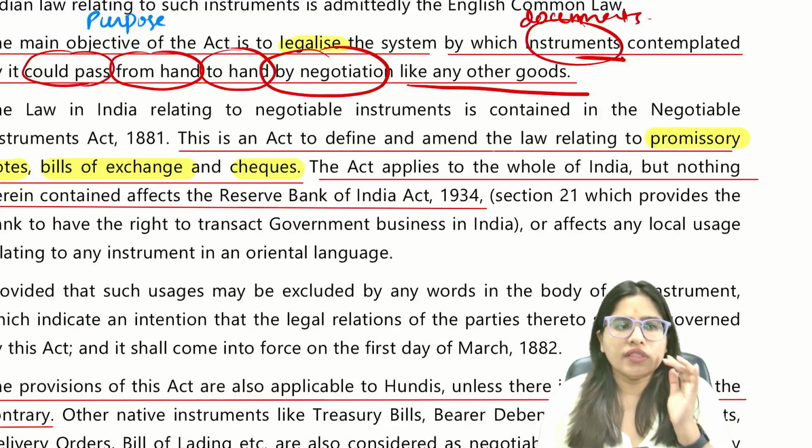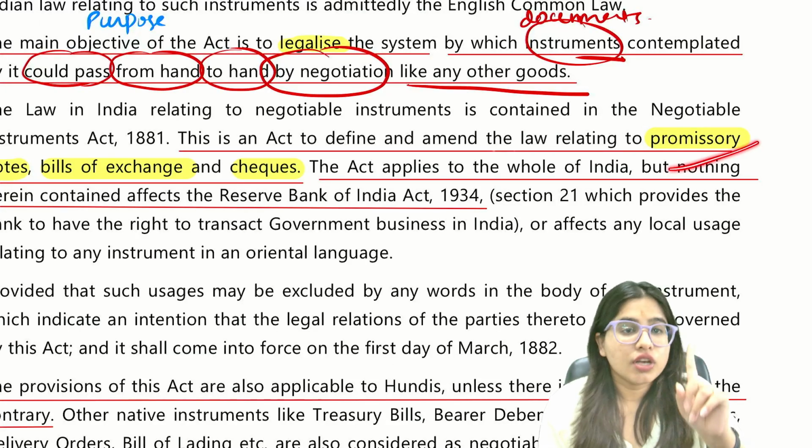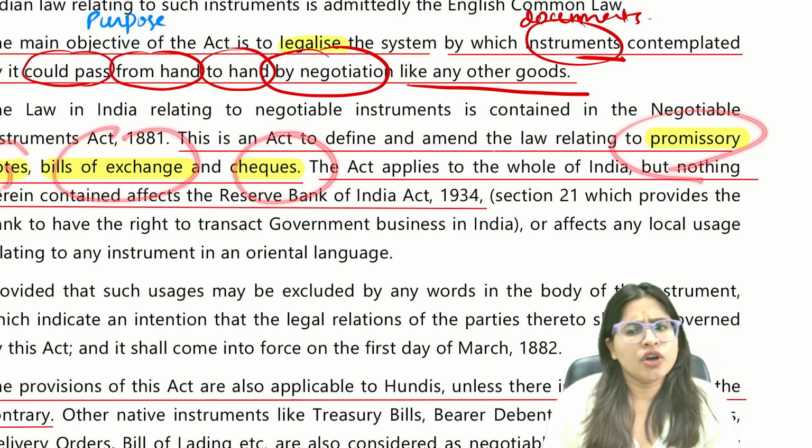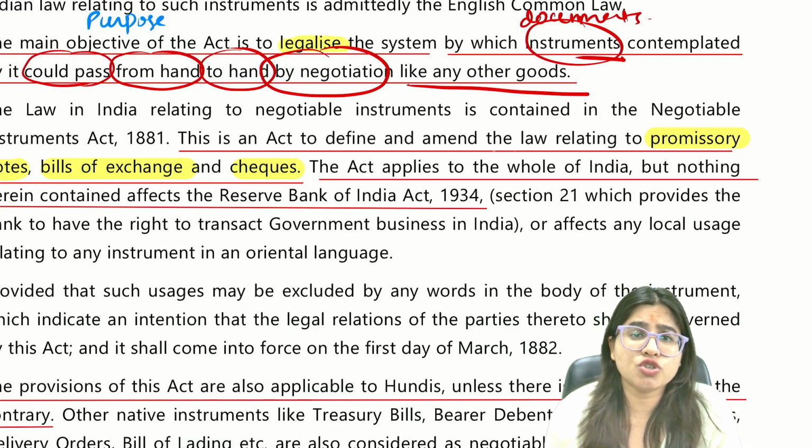Now, this act talks about three things. First is your promissory note, second is your bills of exchange, and third is your check. Now you would say, ma'am, there are other negotiable instruments also now.